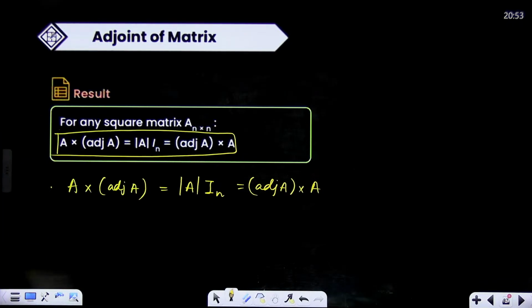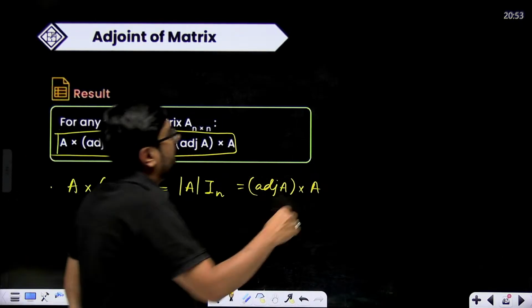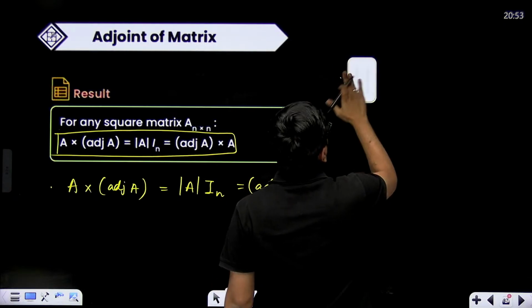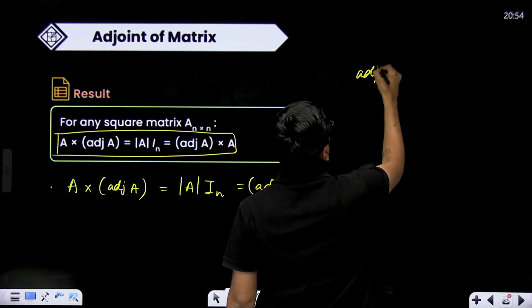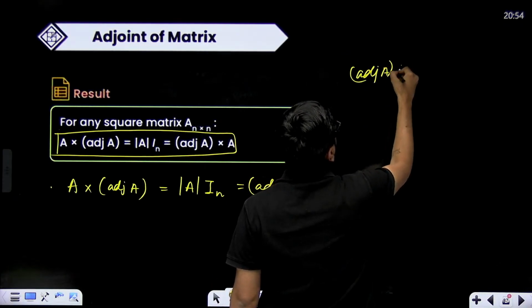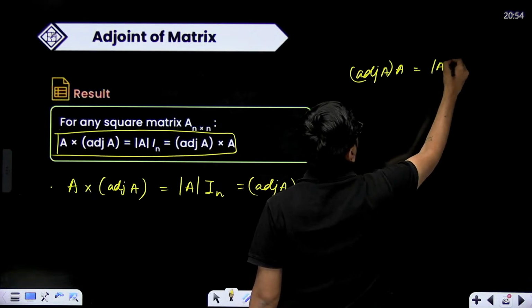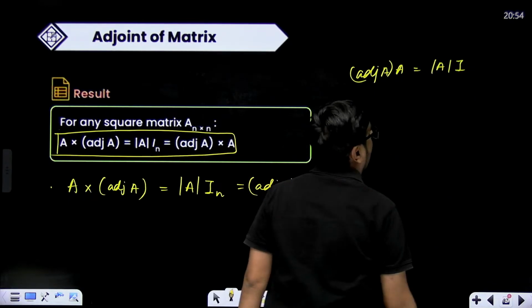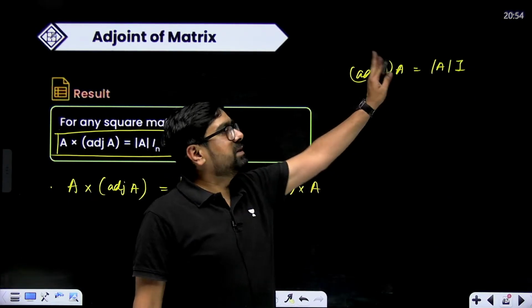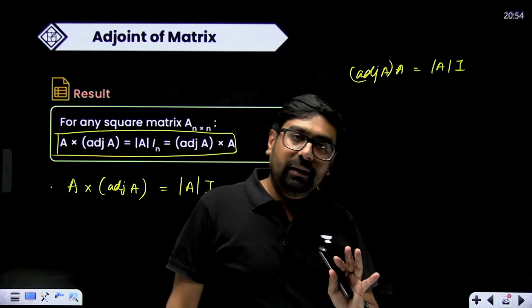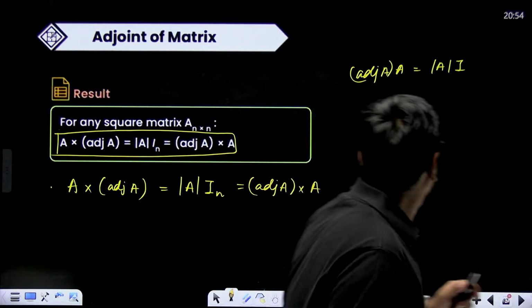Determinant of A into identity matrix of the same order, where A is also of order n. So in simple terms, you can write adjoint of A multiplied with A is equal to determinant of A into I. I will be of the same order as our matrix A. All right, let's move ahead.